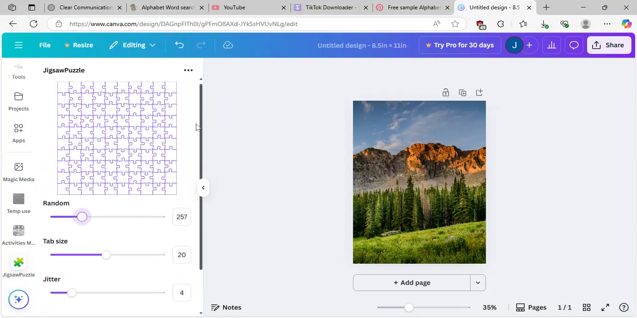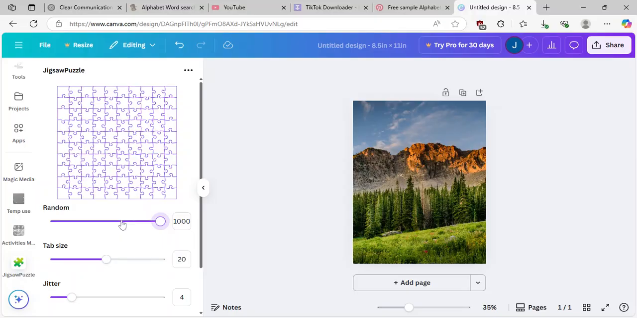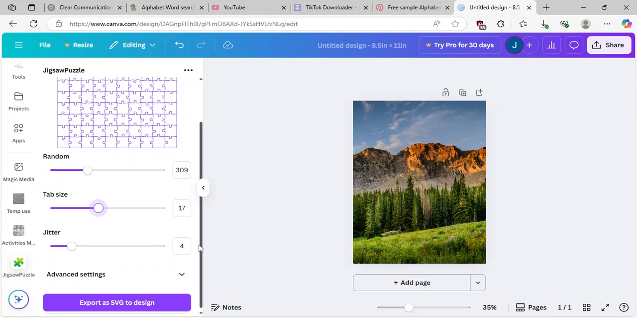You can choose the amount of puzzle pieces that you want with this one. So 148, 187, 61, 300, 600, 1000 pieces, whatever you want. Okay, so let's do 309. Tab size, the size that you want them. Let's do 17.